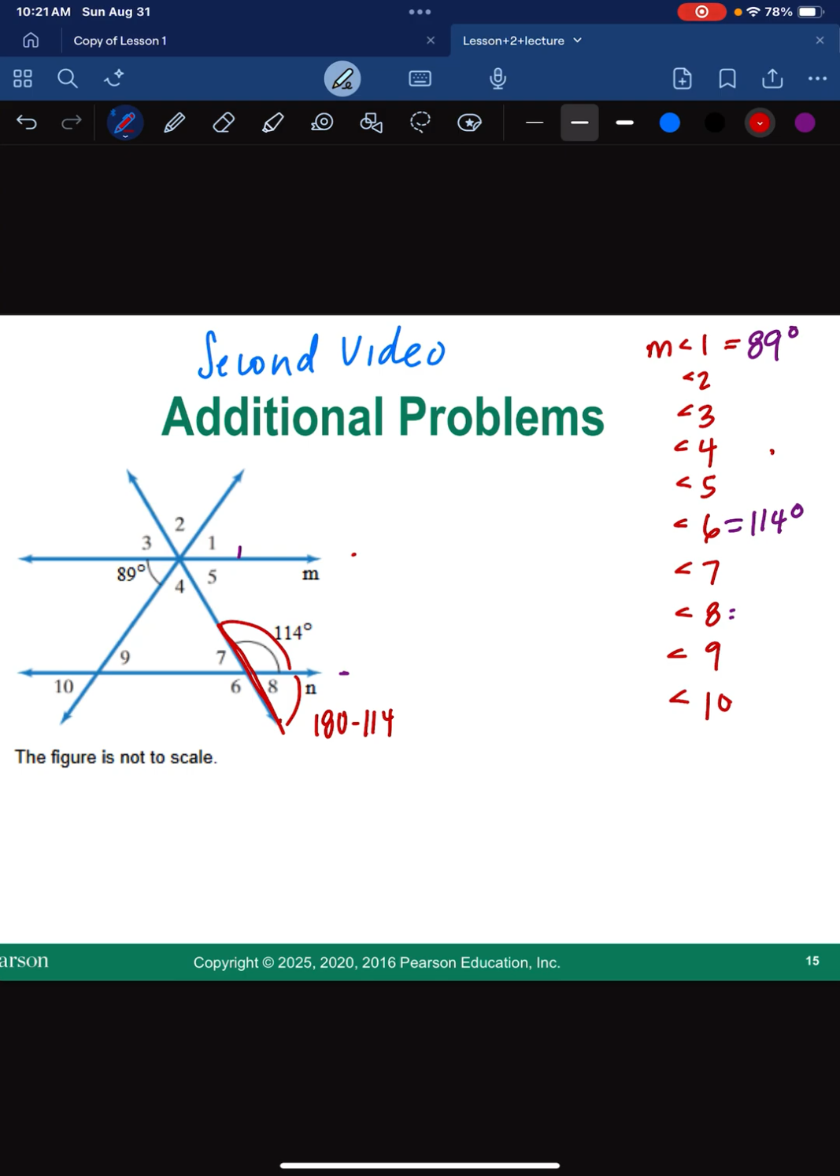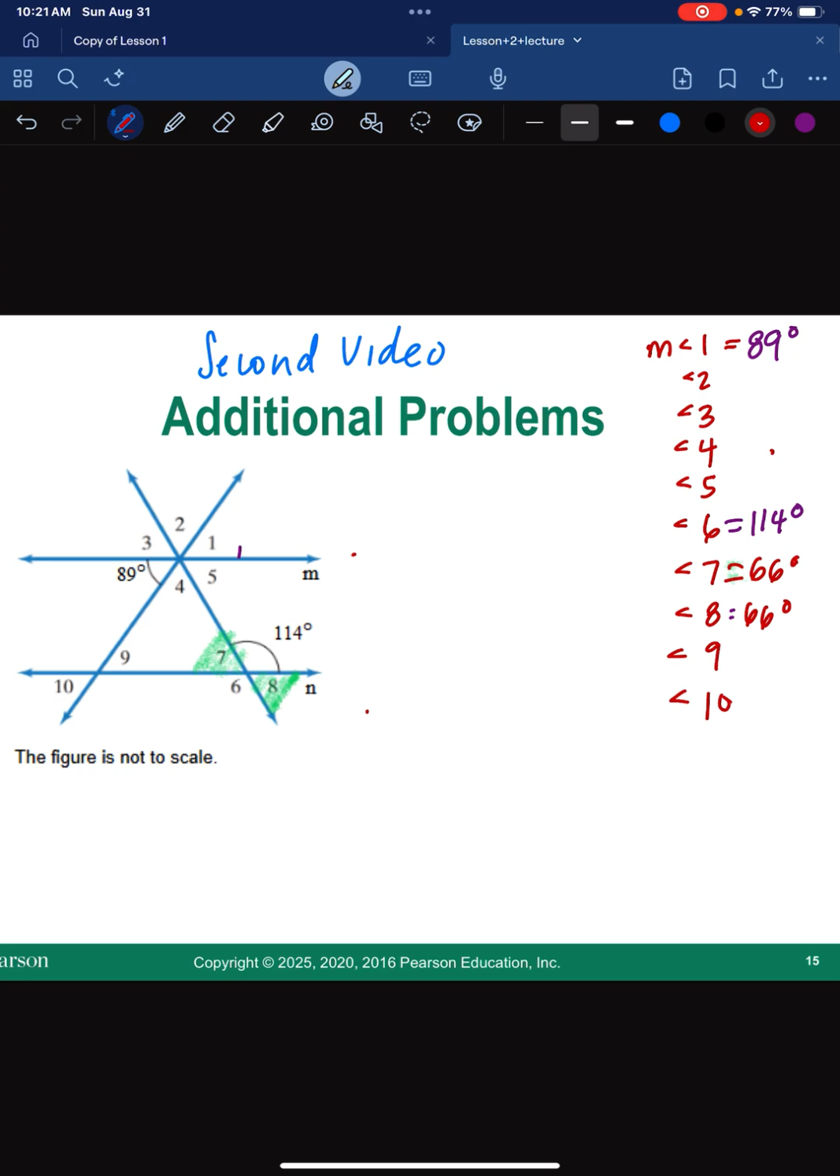Now I brought in my calculator with me. Remember, you get to use a calculator on your test. So I'm going to have that angle 8 is 66 degrees. Now, you can also look at angle 8 here and angle 7 here. Those are bow tie angles. So if angle 8 is 66 degrees, so is angle 7. Okay, and that's how those would work.